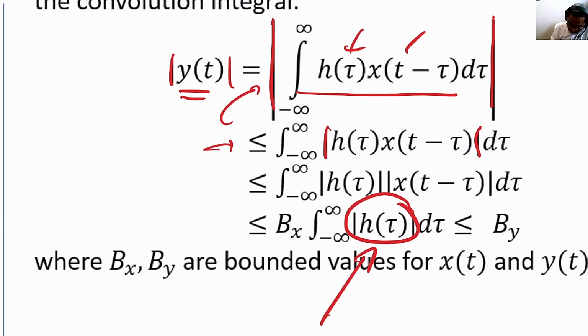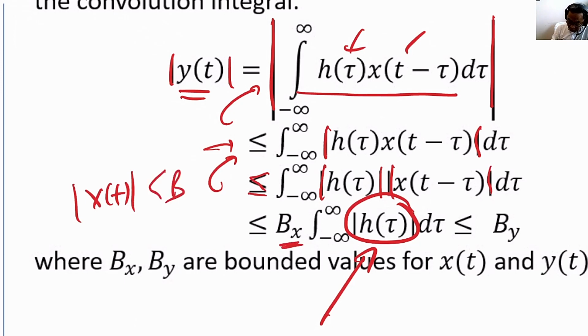We then again introduce the operator on each of them, and therefore this is definitely greater than the previous expression. We then say that x of t is bounded by B, that means Bx is larger than any of the x of t. So we're going to move x of t out as Bx.